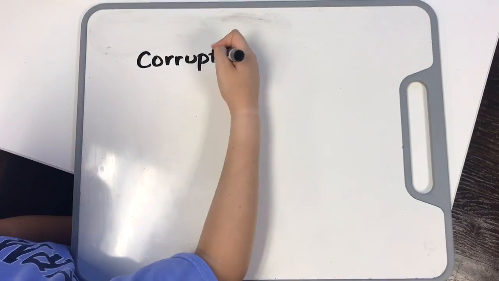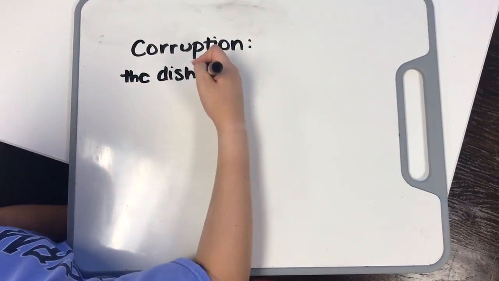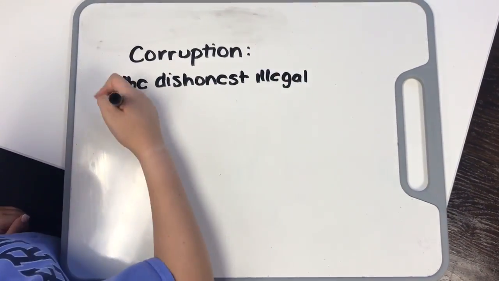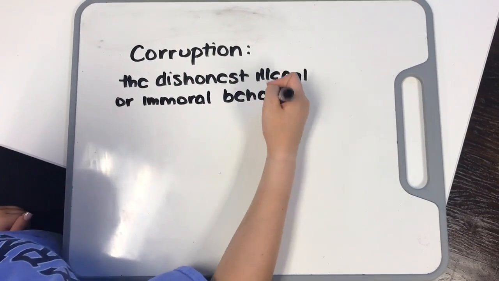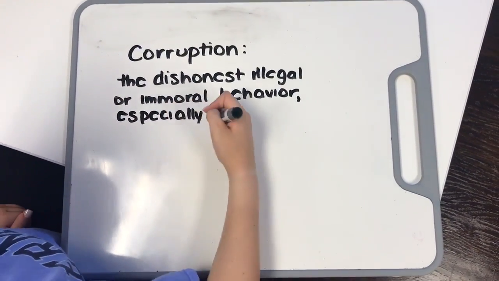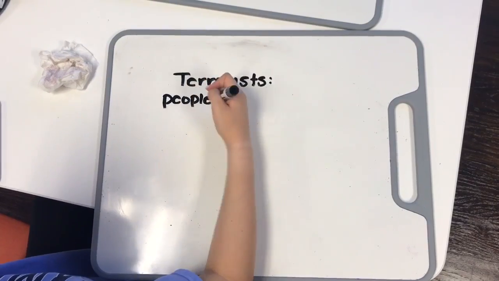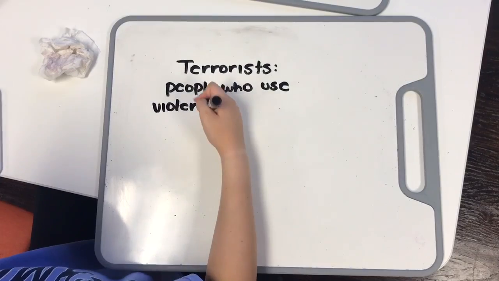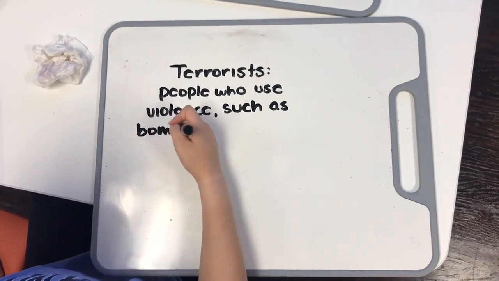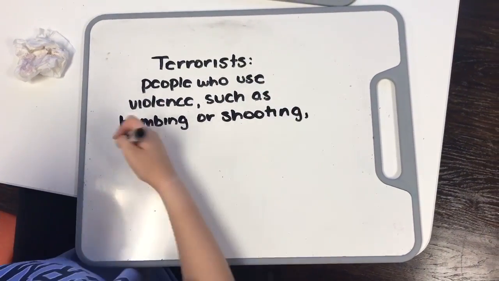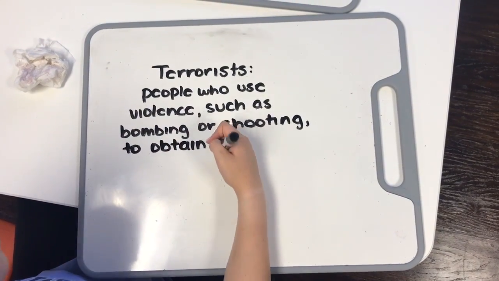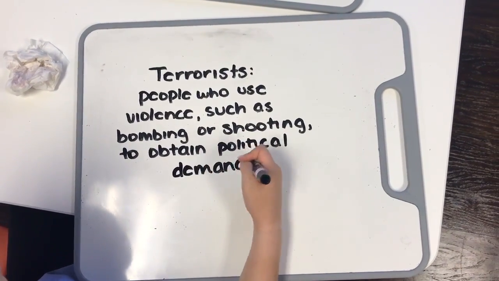The consequences of conflicts involving the overuse of power can lead a person or place to become corrupted. Corruption, one of our vocabulary terms, is dishonest, illegal, or immoral behavior, especially by someone with power. Terrorists are people who use violence such as bombing or shooting to obtain political demands. These people use hard power to create chaos and conflict, making them sovereign.